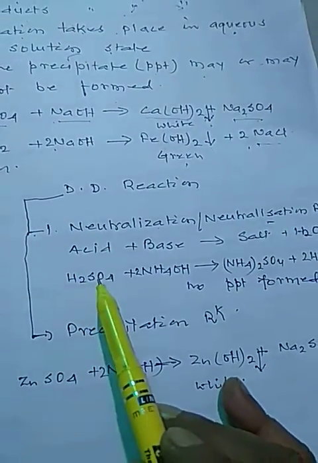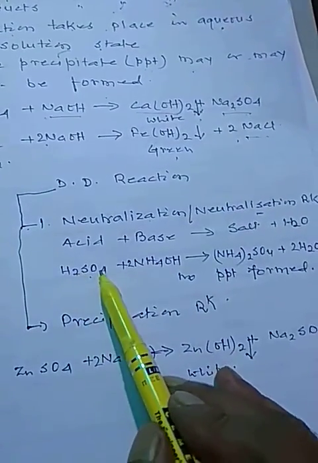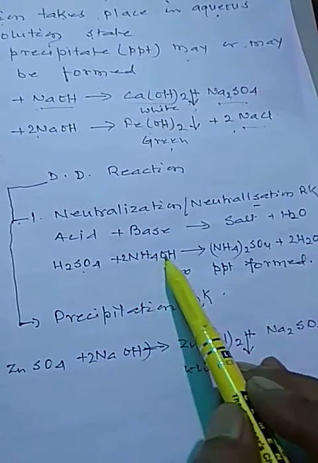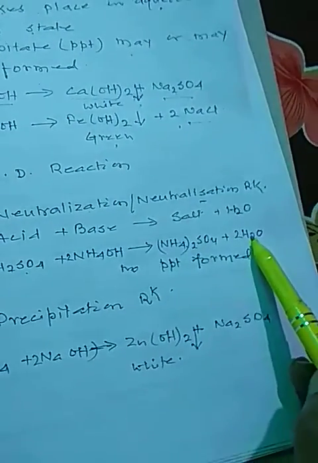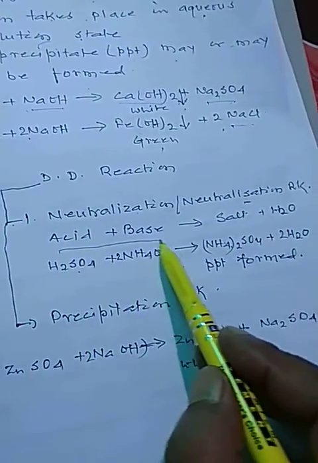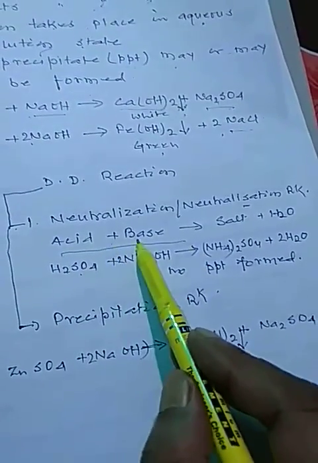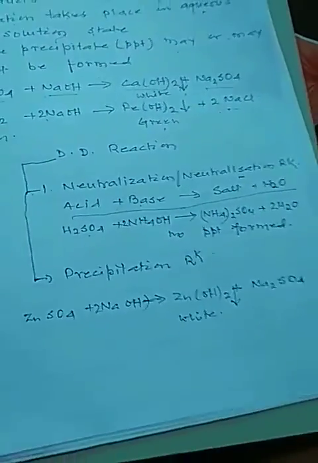Here is your acid, here is your base. When sulfuric acid reacts with ammonium hydroxide, ammonium sulfate plus water is formed. This is the general concept that acid reacts with base, it forms salt and water.